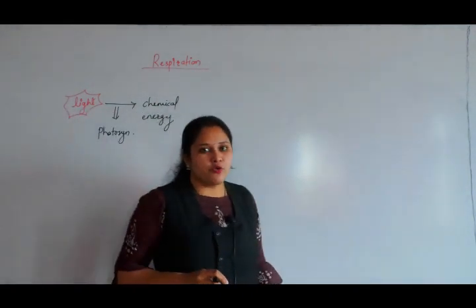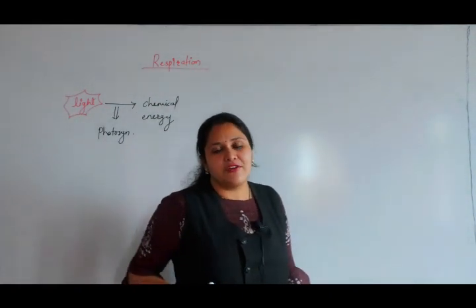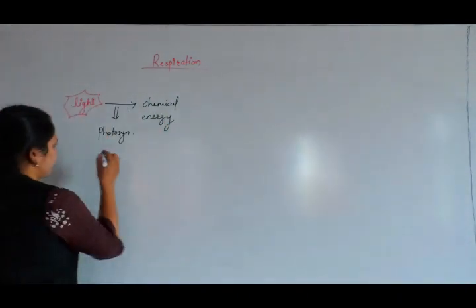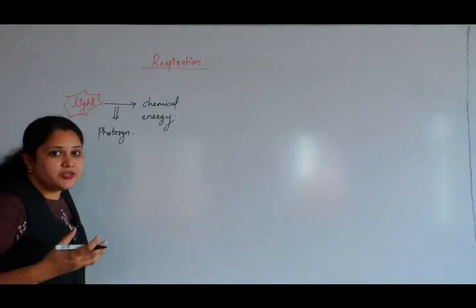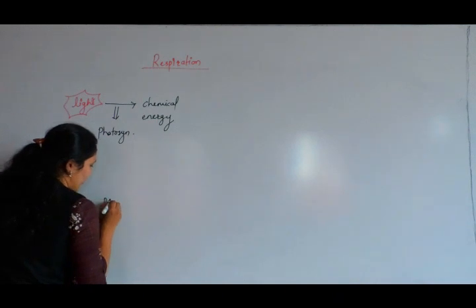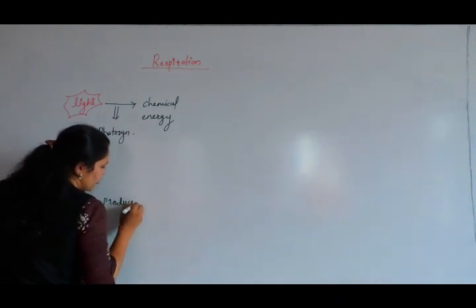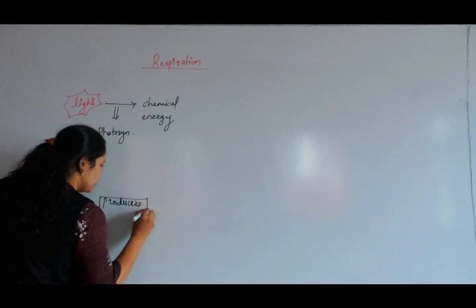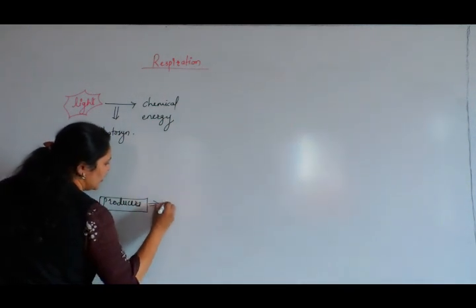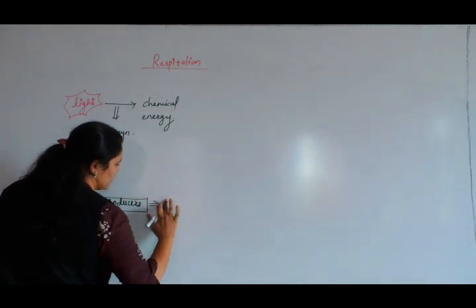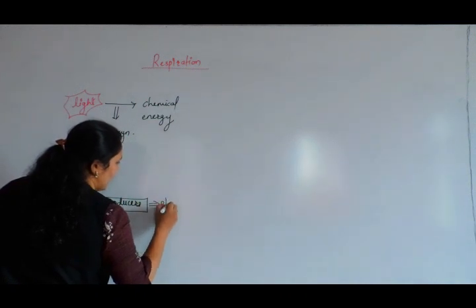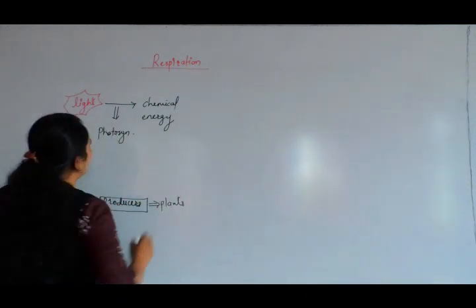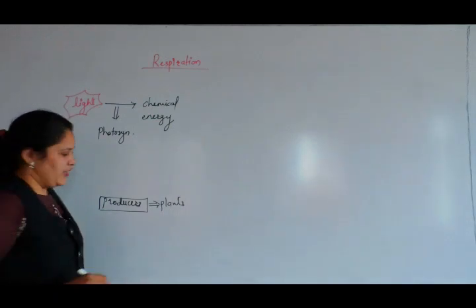By the process of photosynthesis, light energy is converted into chemical energy. Who is responsible to do this? These are called producers. Producers are our green plants, which convert light energy into chemical energy.